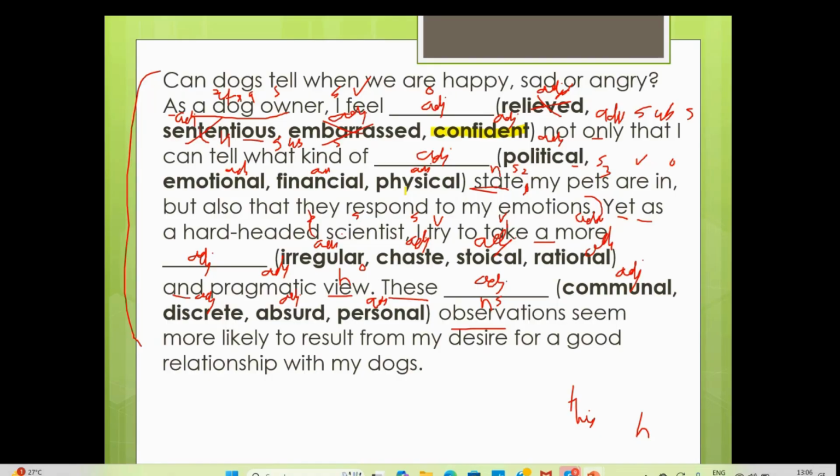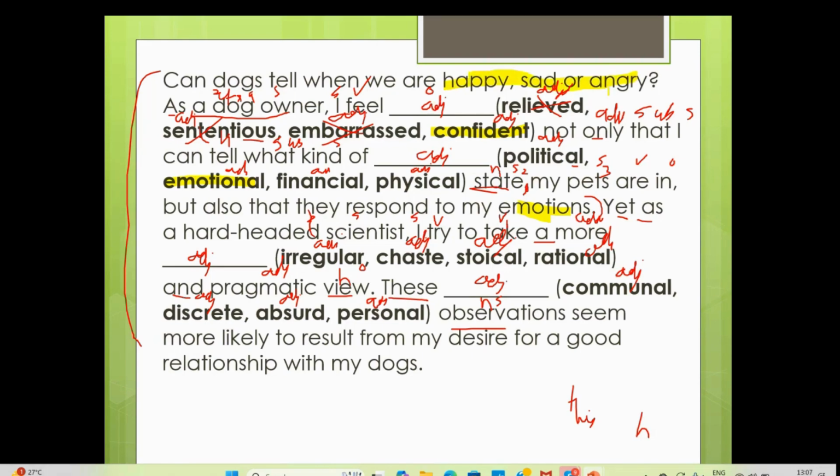It can be a physical state, but does it make sense for an animal? No. Financial states don't make sense at all. Emotional state, because happy, sad, angry are emotions, no? So I feel confident not only that I can tell what kind of emotional states my pets are in, but also that they respond to my emotions. Emotional evidence is there.